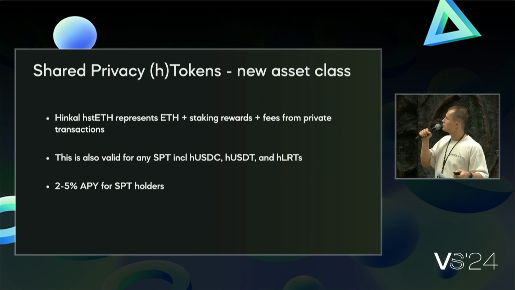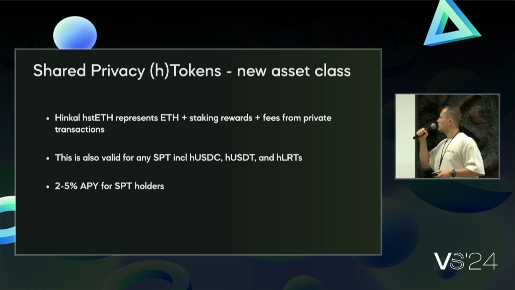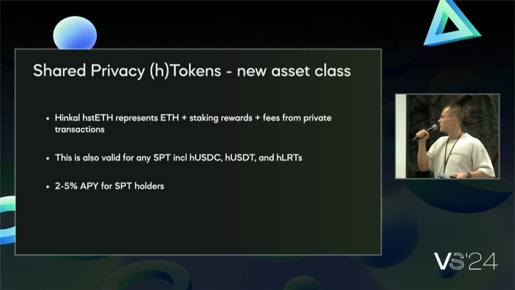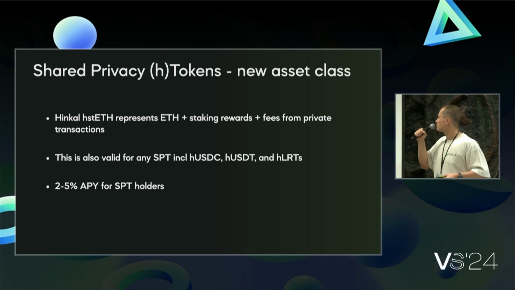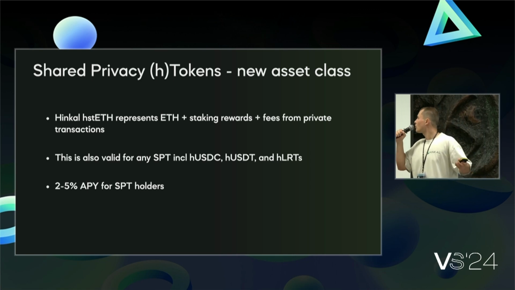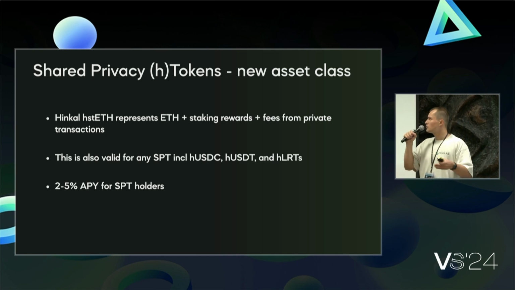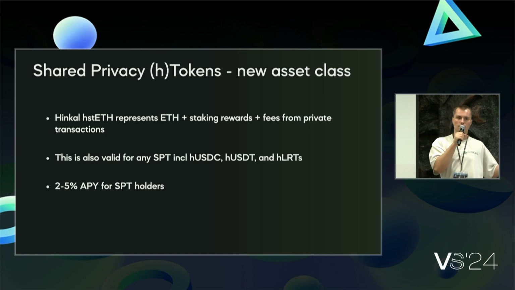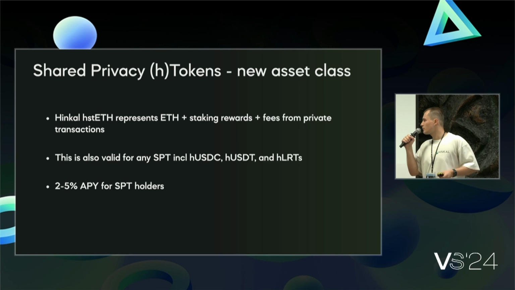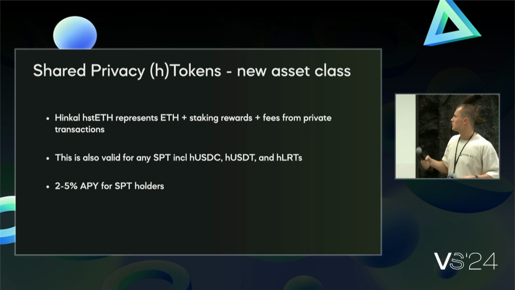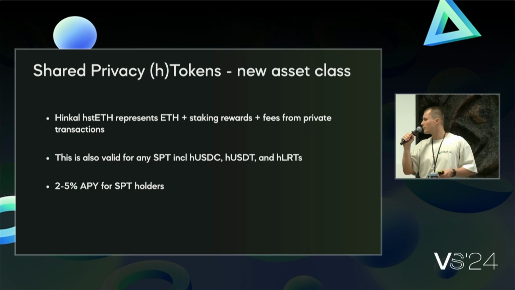So we're introducing a new asset class, H tokens. For example, H staked ETH or hETH. So in return for the security of Ethereum, of the value that we received in the smart contract, you receive 2 to 5% APY. And this revenue comes from revenue share from private transactions.